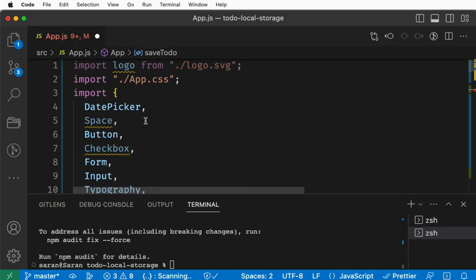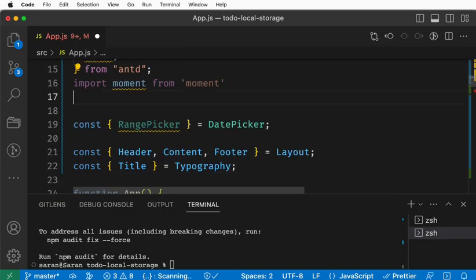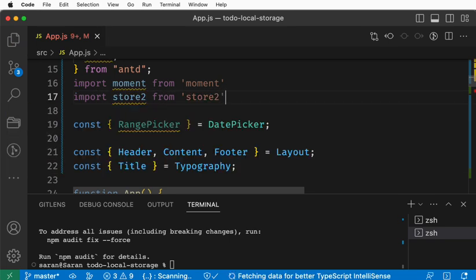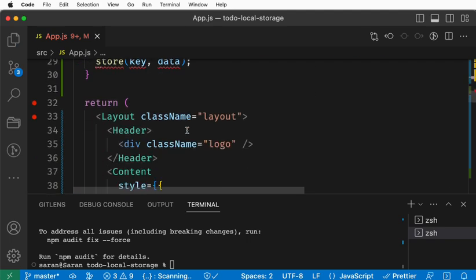Okay, let's go ahead and simply do it this way. Import store from. This is more than enough for now. Now you go here.